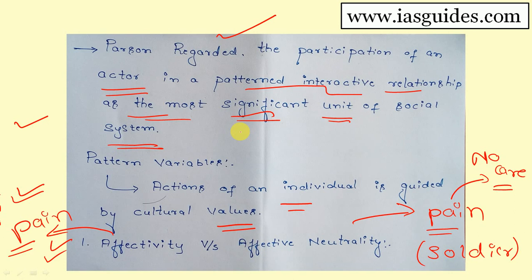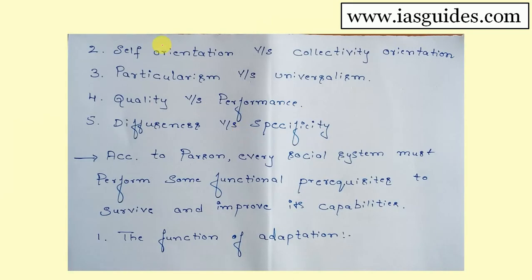And when it comes to the second action in the pattern variables given by Talcott Parsons, it is self-orientation and collectivity-orientation. Self-oriented means some kind of private interest; collectivity-oriented means some kind of collective interest. That is what is known as the private versus collective interest dilemma.